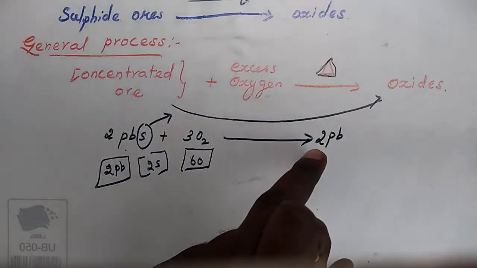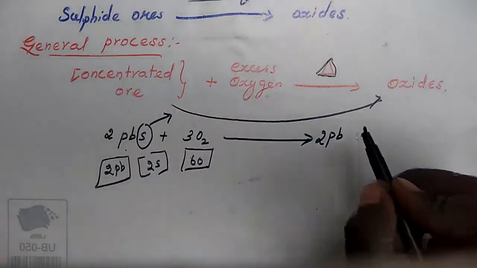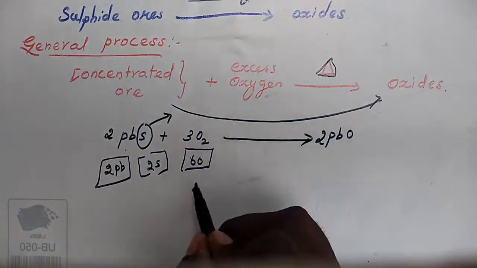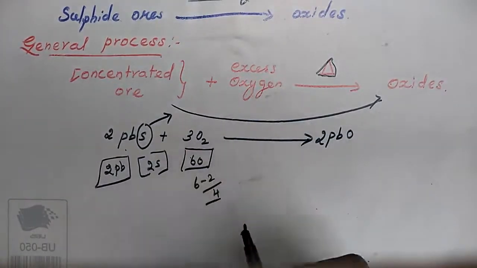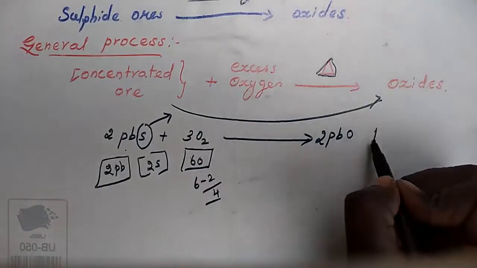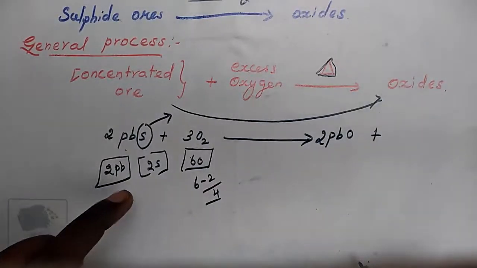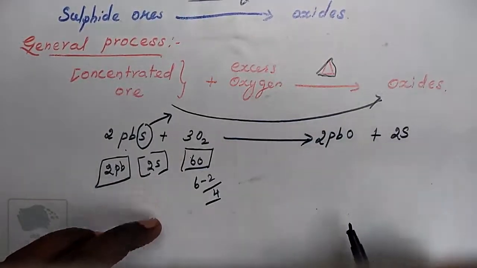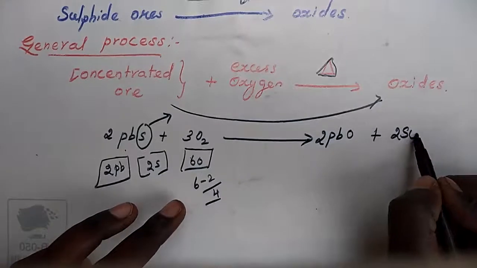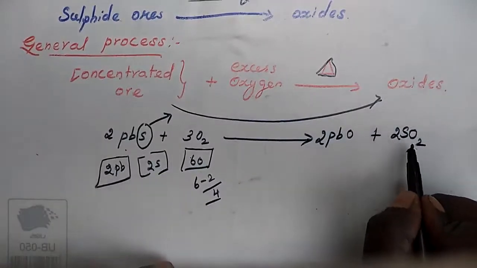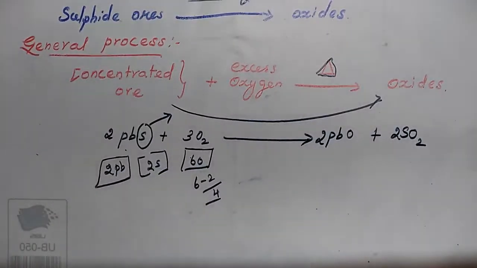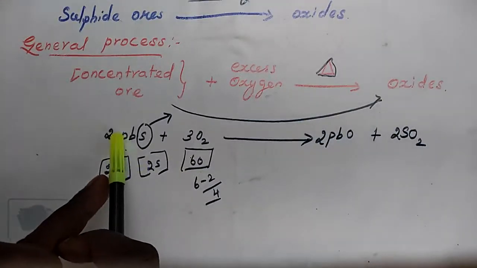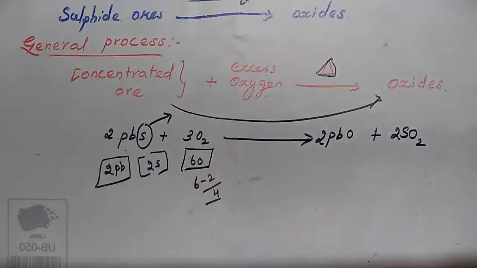Two lead, and oxygen remaining 6 minus 2, 4, plus 2 sulfur and 4 oxygen, that is 2 SO2. Finished. The conversion of lead sulfide ore into lead oxide.